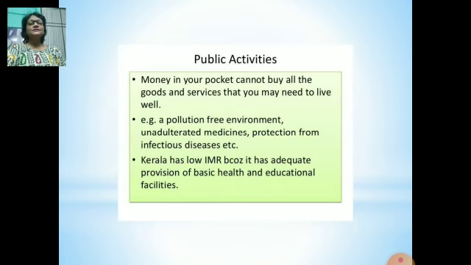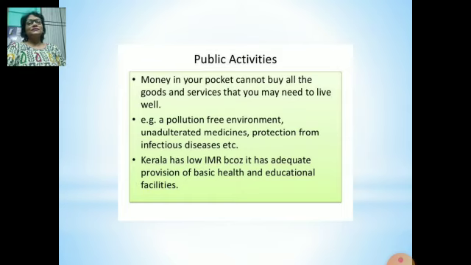For example, money cannot buy a pollution free environment, money cannot buy unadulterated medicines, and unadulterated means without adulteration, and protection from infectious disease. This is the right time to understand that money cannot help you everything everywhere.